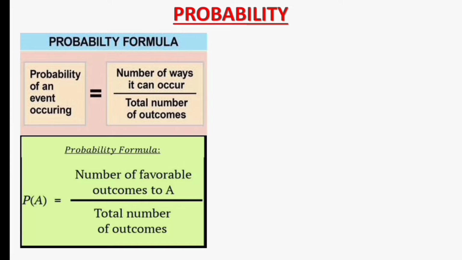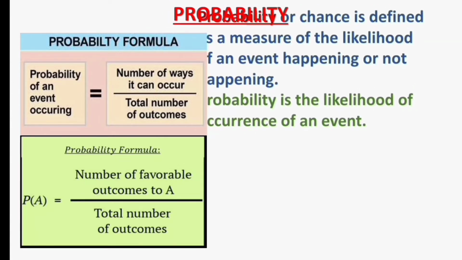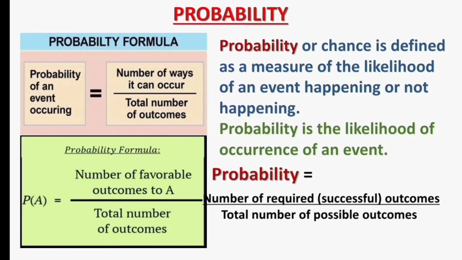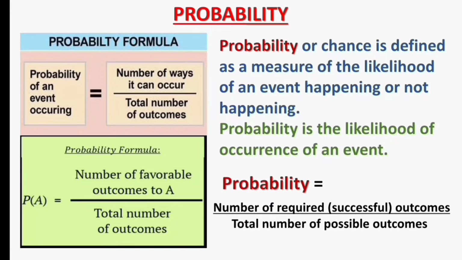Today, I shall be teaching you probability. From definition, probability or chance is defined as a measure of the likelihood of an event happening or not happening. Probability is the likelihood of occurrence of an event. The formula for probability is number of required or successful outcomes divided by total number of possible outcomes.